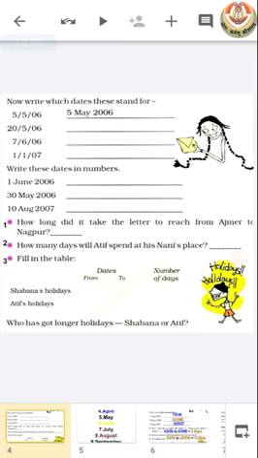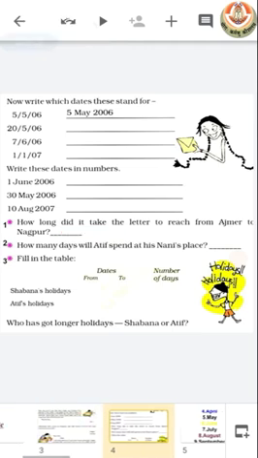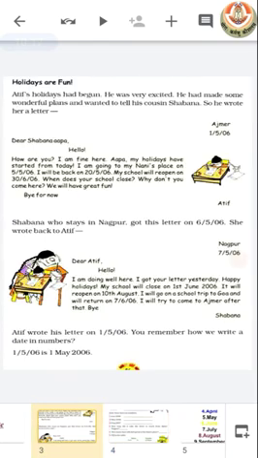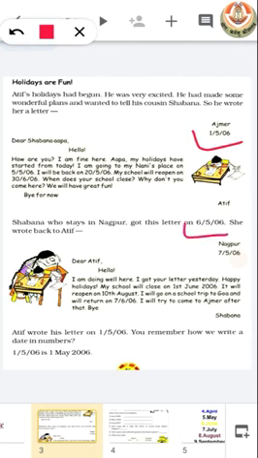to answer these questions. The first question is, how long did it take the letter to reach from Ajmer to Nagpur? We know that Atif wrote that letter on 1st of May and Shabana got it on 6th of May.